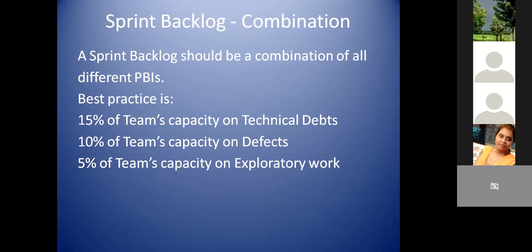Second thing, it should be a combination of everything. Always remember the Indian meal that we usually have. It comprises everything, right? Vegetable, rice, dal, chapati, curd, milk, everything. Some sweet, everything will be there, right? In a similar way, a sprint backlog should also be balanced.